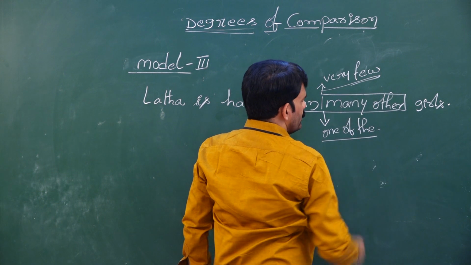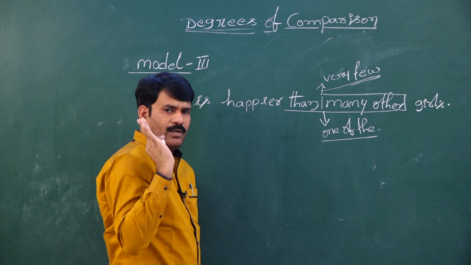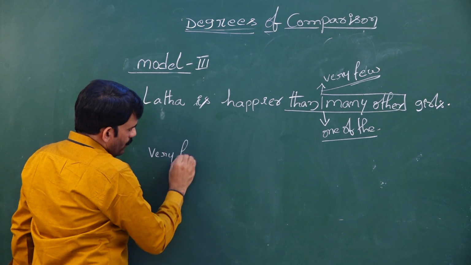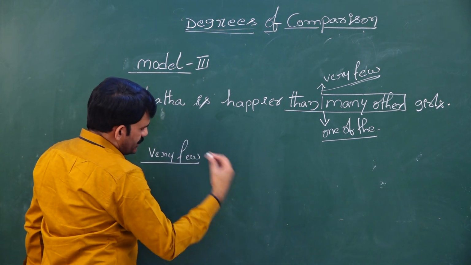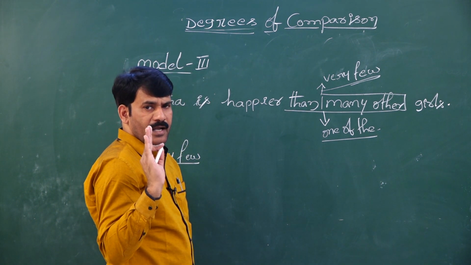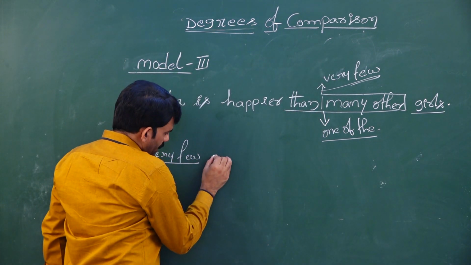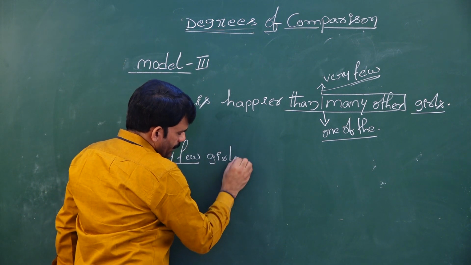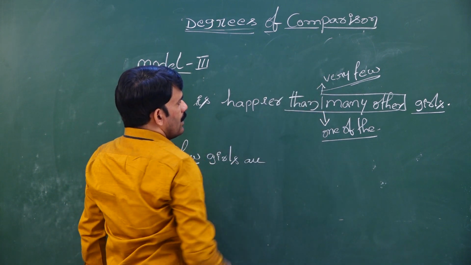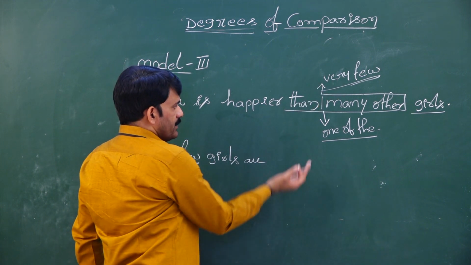When you start the sentence using very few, you have to confirm you have a choice only to write into positive degree. Then you start your sentence with very few. Very few represents plural, so you have to take only a plural noun. What is a plural noun? Girls. Then I should take very few girls, very few girls are, and once after using very few, this is positive degree.